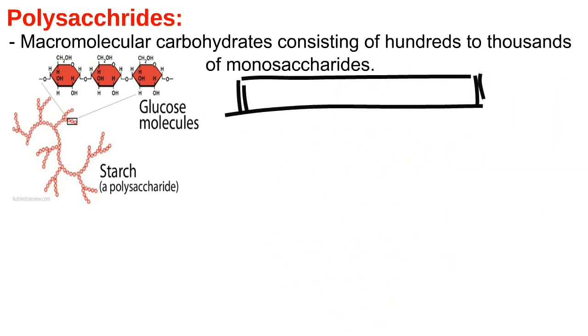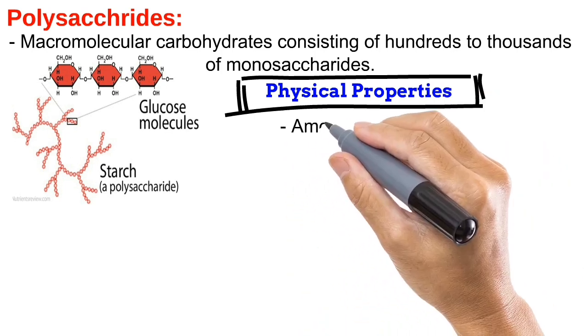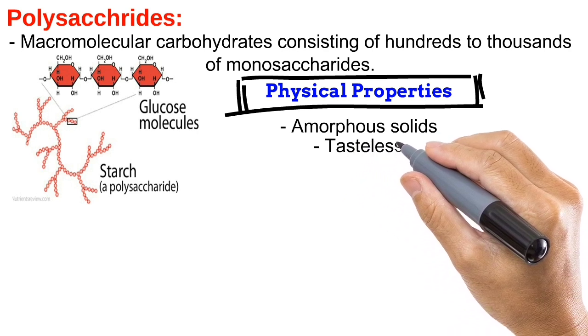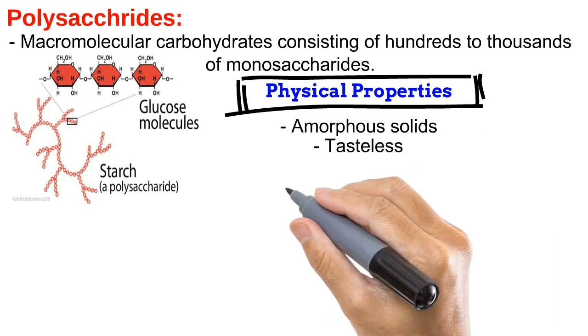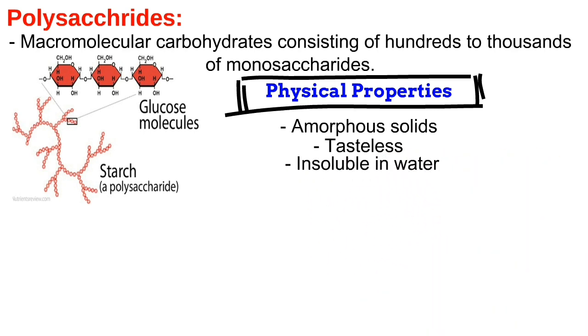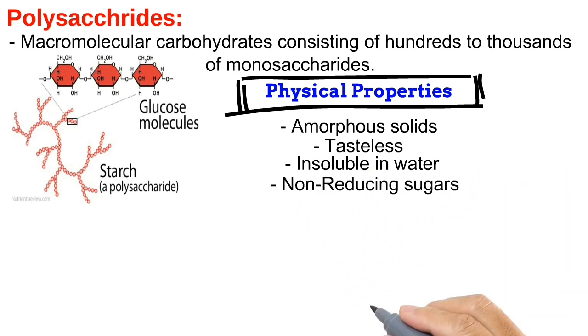Now we will see the physical properties of polysaccharides. Polysaccharides are amorphous solids, and we all know that in amorphous solids, the molecules are not arranged in a particular pattern. Polysaccharides are tasteless sugars. They have no taste. They are insoluble in water, and they are non-reducing sugars. So these are some physical properties of polysaccharides.